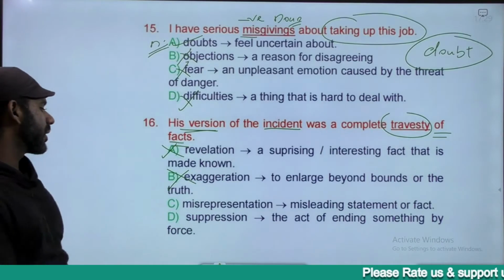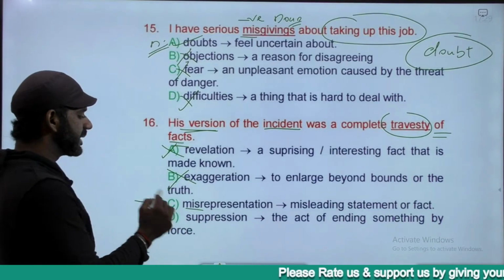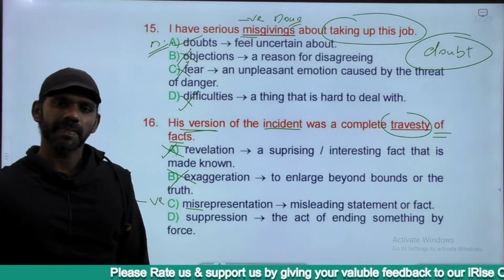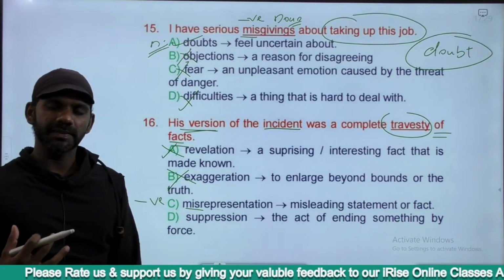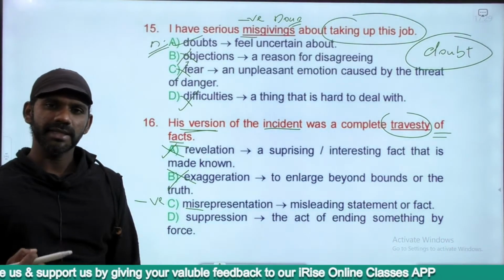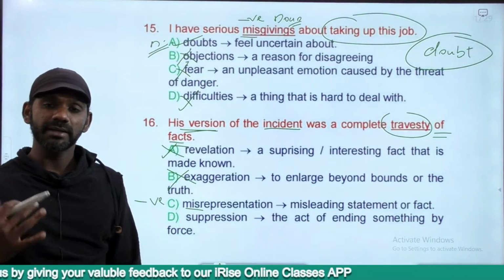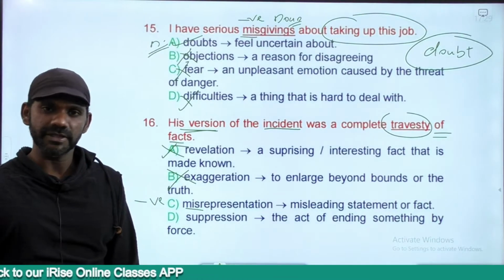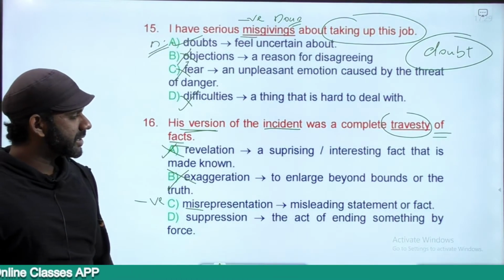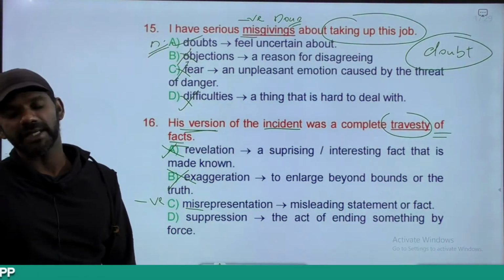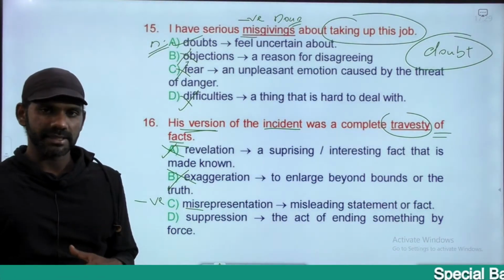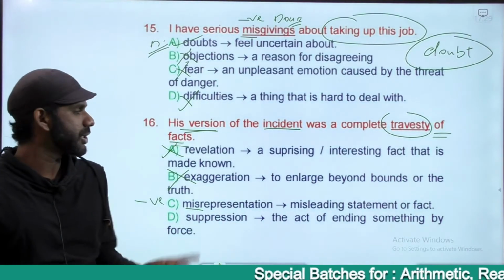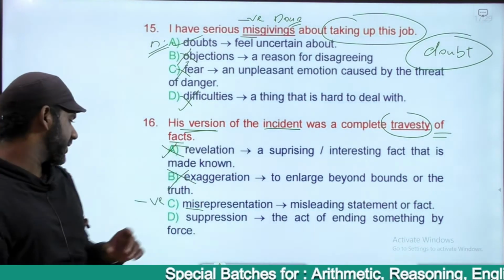Misrepresentation is a negative word because MIS is a negative prefix. When we represent something, represent means like being the one that speaks the truth, or the one that stands for all, right? That means the one who can be trusted or believed. Misrepresentation is a misleading statement or fact. A statement that misleads us, or a statement that misleads or twists a fact is termed as misrepresentation. Fits this context. Leave it.